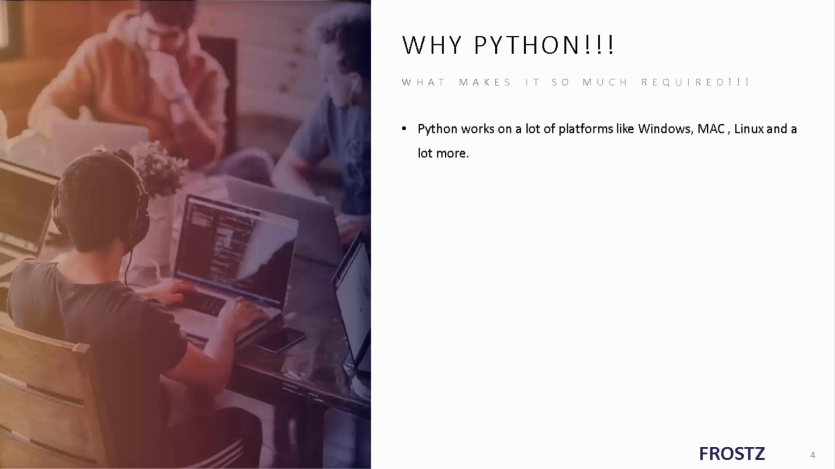Python works on a lot of platforms like Windows, Mac, Linux, and a lot more, like Raspberry Pi. I think Raspberry Pi also supports Python. If you don't know what Raspberry Pi is, it's a small device used generally by data science analysts or a lot of network security specialists. It's a mini computer you can plug in anywhere, even into a printer, and it's going to sniff a lot of data for you. It's especially used by black hat hackers. Raspberry Pi is a really high-end mini computer, but it also uses Python.